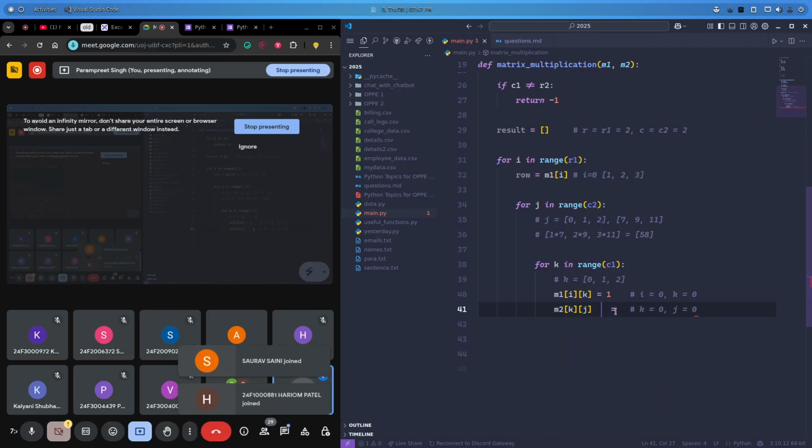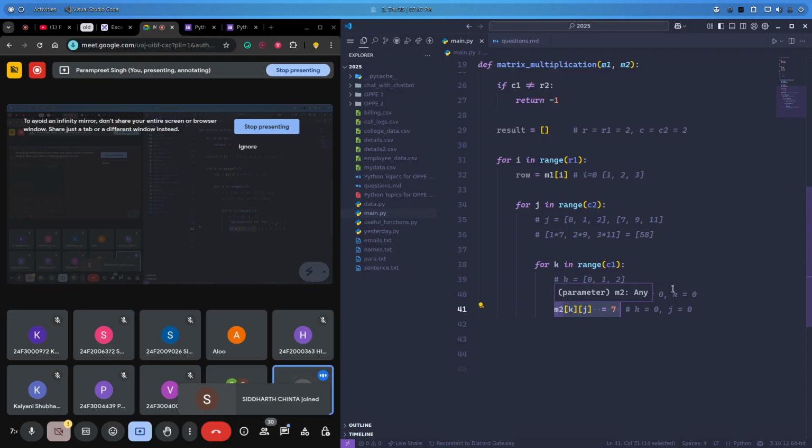So now what value do I have here? I have 7. And similarly for the next iteration, when k will be 1, then I'll have here 2 and here I'll have 9. When k will be 2, then I'll have here 3 and here I'll have 11. So that means now I have these two lists using this loop, and I just need to do the dot product.